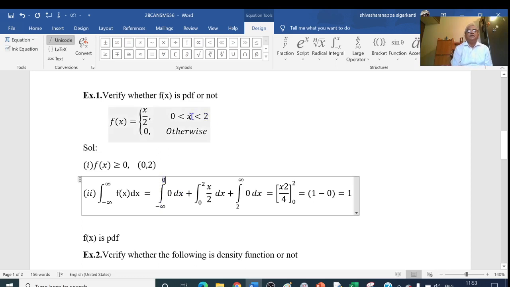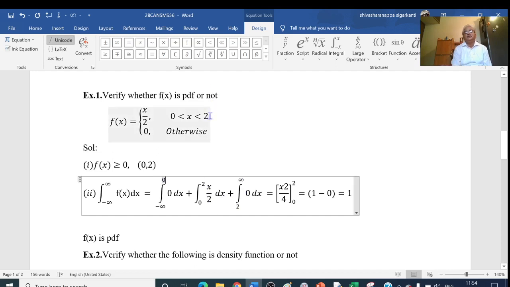Here, minus infinity to 0 is not in the interval where f is nonzero, so this value is equal to 0. If x lies between 0 and 2, then f of x is equal to x by 2. In all other cases, f of x is equal to 0. So this is equal to 0 plus the integral from 0 to 2 of x by 2 dx, plus the integral from 2 to infinity.